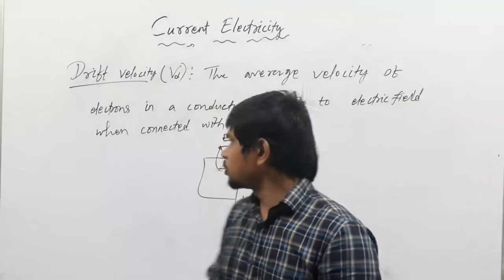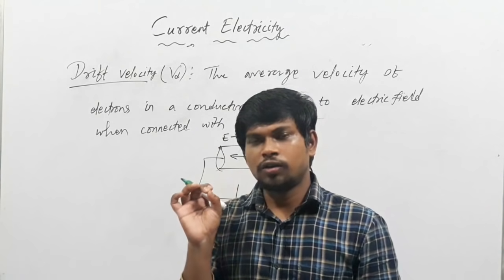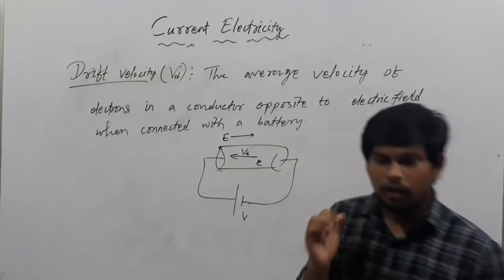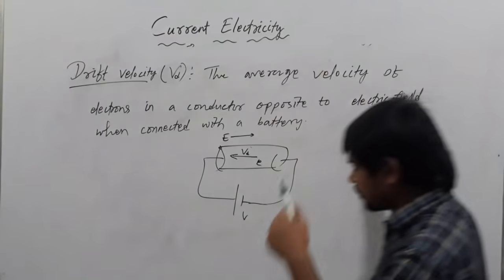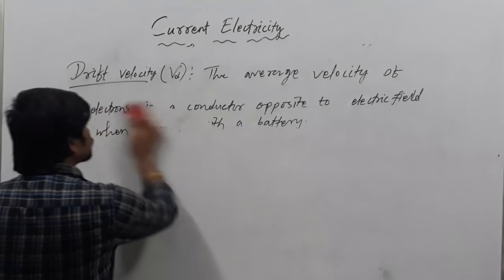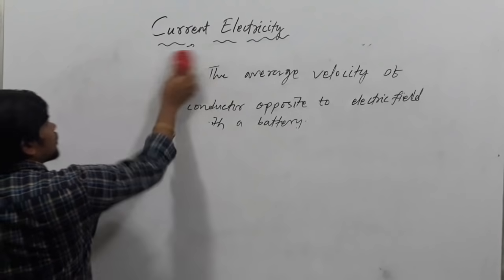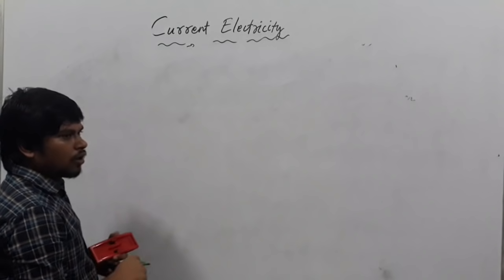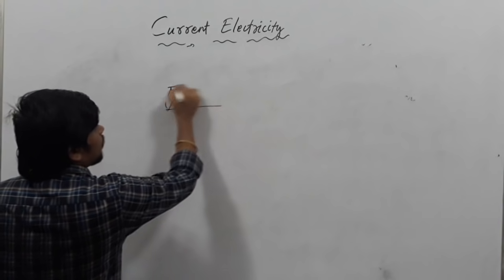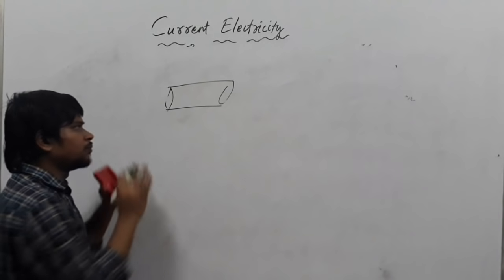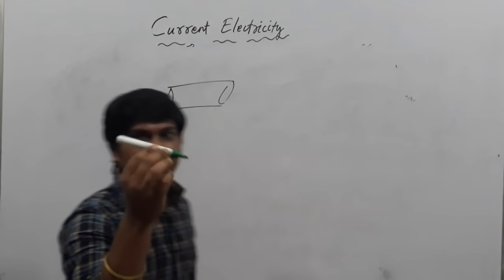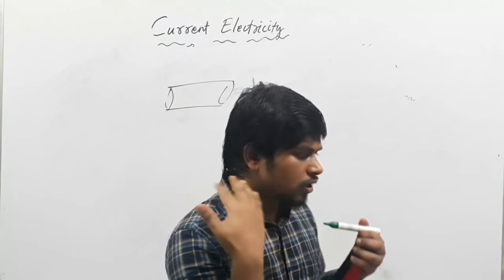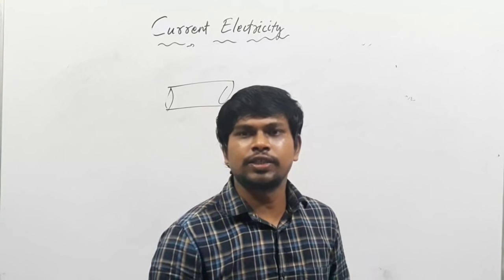Don't write these things, just remember, and if you want to make a note, make a rough note of how the drift velocity comes. You know the definition, then we will come to that. When there is no electric field, what is happening inside a conductor? We are not supplying any electric field, simply a conductor is there. Suppose this is a piece of rod. Are the electrons freely moving, or are they at rest?